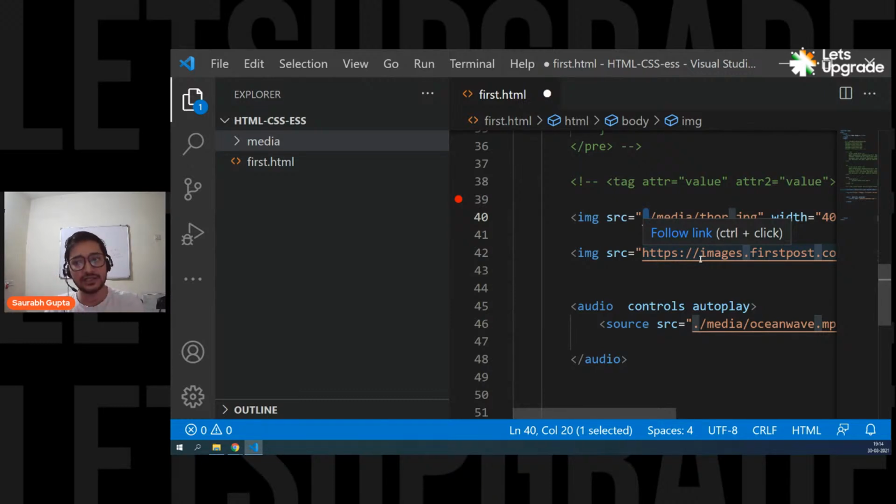Dot slash is simply the current folder that I am in. If you want to access anything in the current folder, you use dot slash. If you want to go back, you use dot dot slash. That's not even HTML, that's normal computer basics. So dot slash is current folder, slash is going inside the folder, and dot dot slash is going outside the folder.